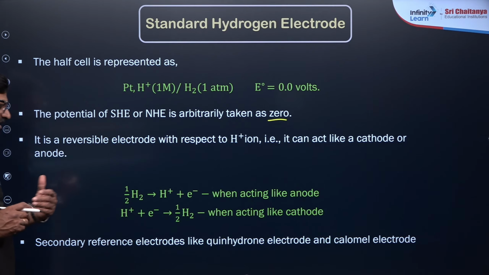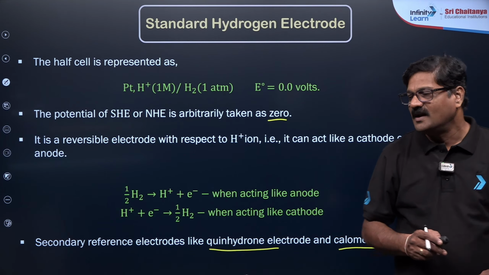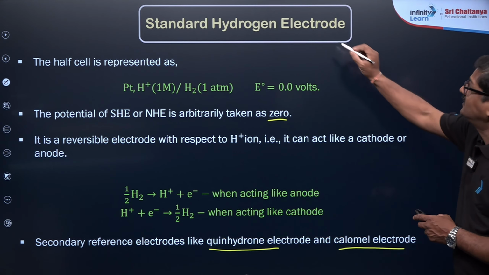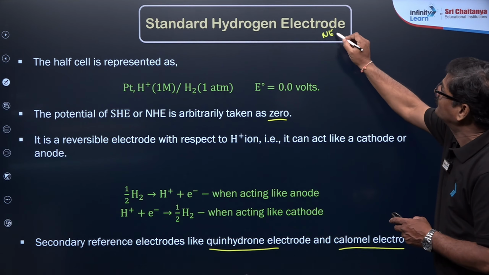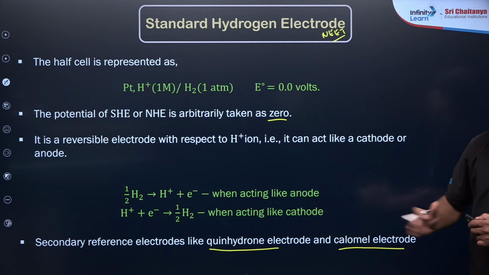Secondary reference electrodes like the quinhydrone electrode and calomel electrode are there, and actually we don't use these as far as the NEET examination is concerned. In the books it is unnecessarily given, so there is no use of this.